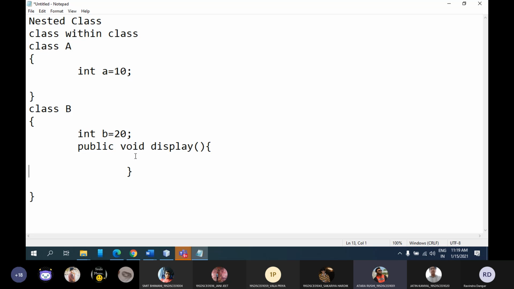No, we can do that. We can create the object of inner class directly. That is also possible, and that we are going to do.